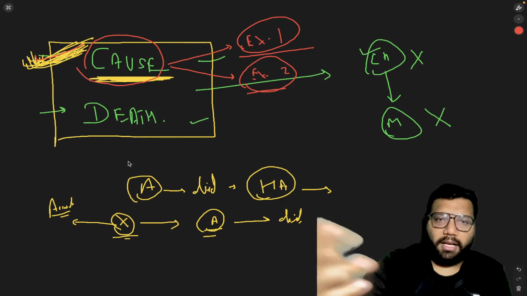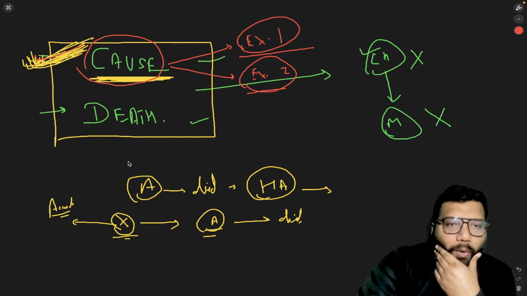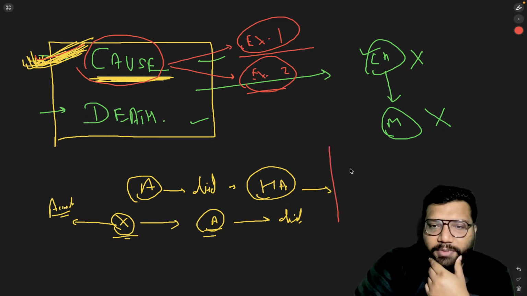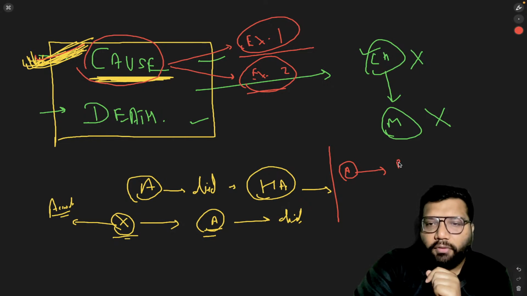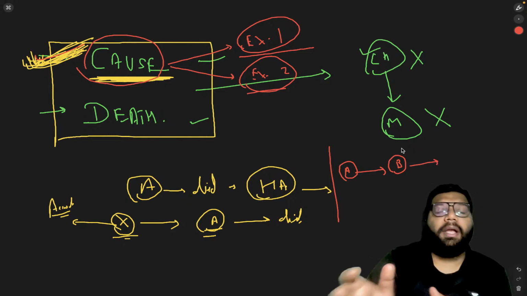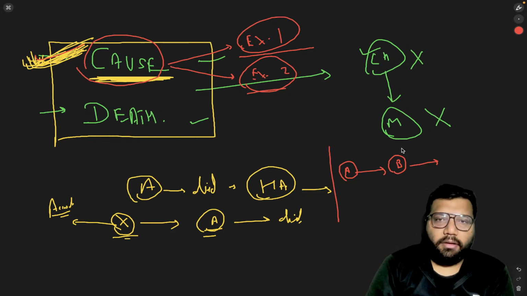Now, let's take some other examples here. Mr. A has just given a punch on the head of Mr. B, and Mr. B was suffering from a brain tumor, and because of that one single punch the pain accelerates and Mr. B died.